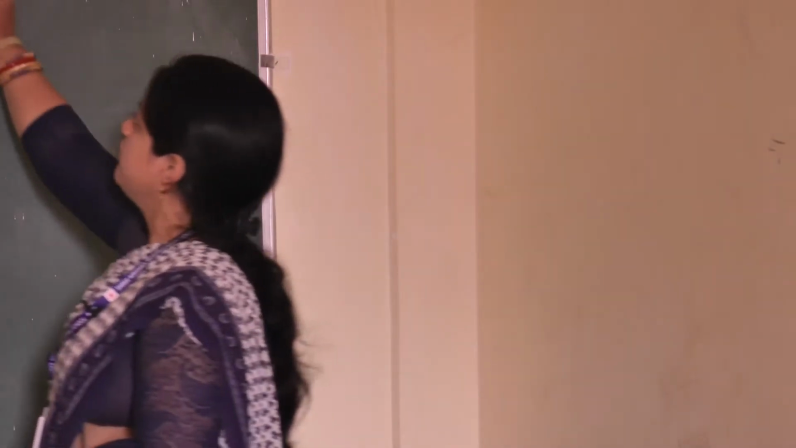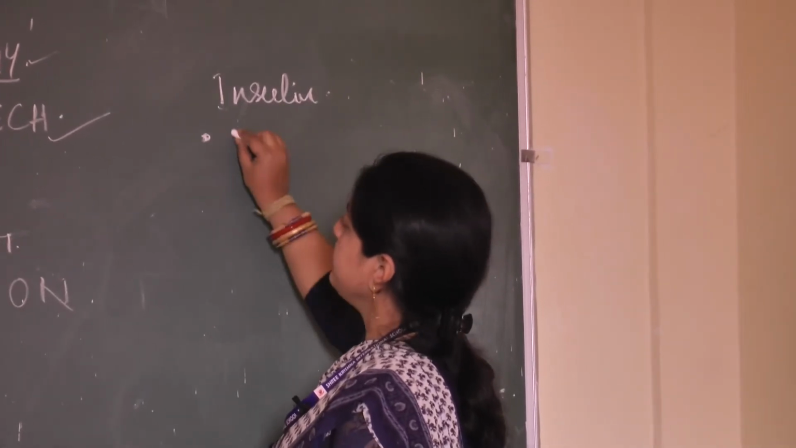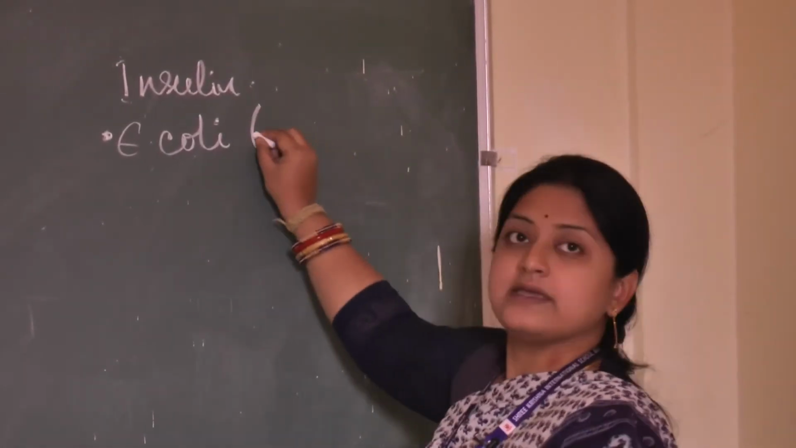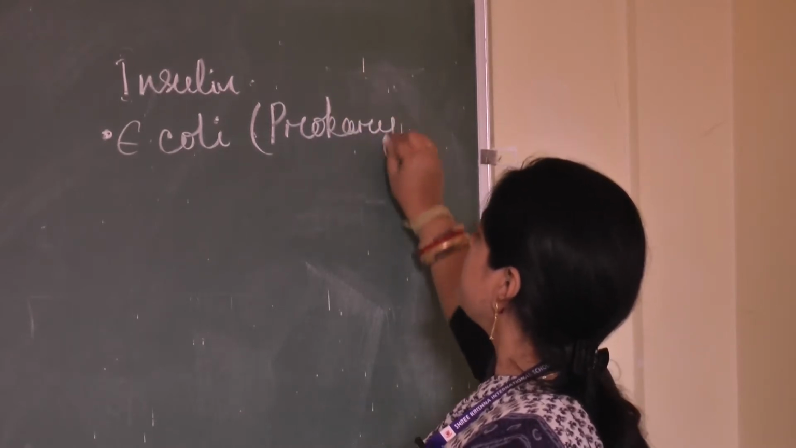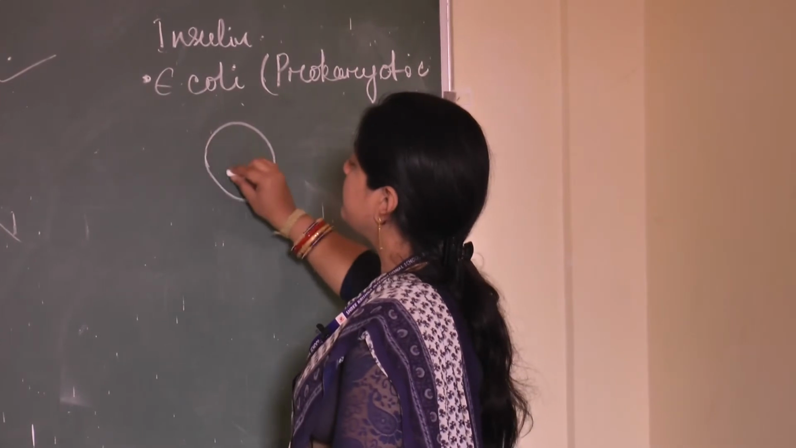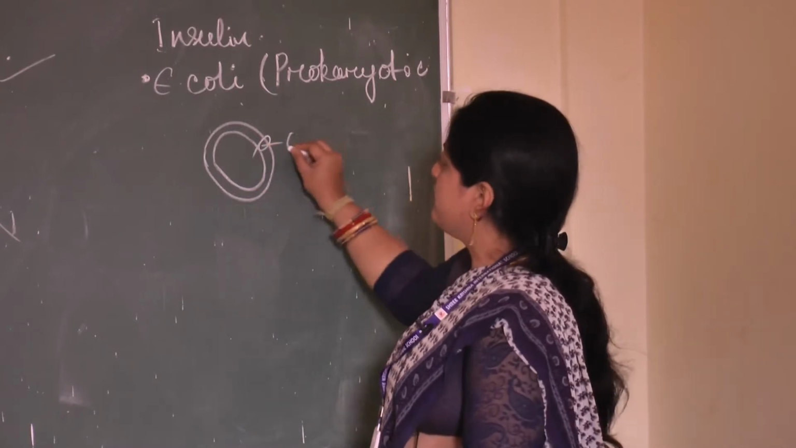That is produced by E. coli cells. Okay, insulin is a hormone that is produced by E. coli. So what is E. coli? E. coli is a prokaryotic organism. It is a prokaryote. So the gene from the beta cells of islets of Langerhans is introduced into this E. coli bacteria. We know that all bacteria have a small circular DNA and an origin of replication, that is, the ori.